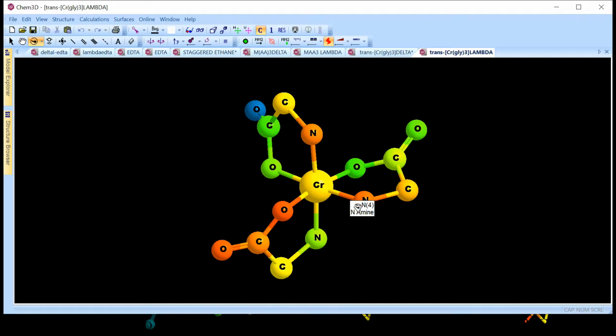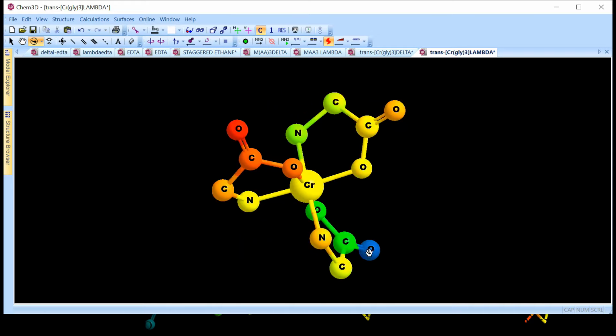This nitrogen is connected to this oxygen, and again for going from this nitrogen to this oxygen, you have to move anti-clockwise. The same is the story over here. The red oxygen, and for going from red to green, you have to make an anti-clockwise movement. And again, this isomer is a lambda isomer, because lambda or anti-clockwise isomer.